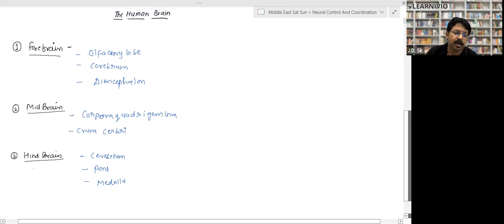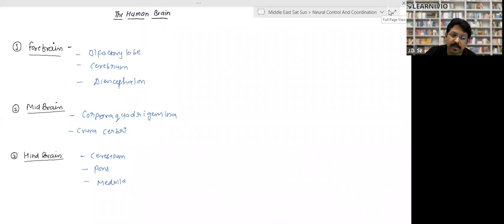Hindbrain is made up of basically three parts: cerebellum, pons, and medulla. Cerebrum means brain, and cerebellum means small brain, right? Keep it in mind, this is the literal meaning. It is a Latin word. This is the meaning in English. So these are the three basic classifications of the human brain, right? Forebrain, midbrain, and hindbrain. Now we will study one by one.